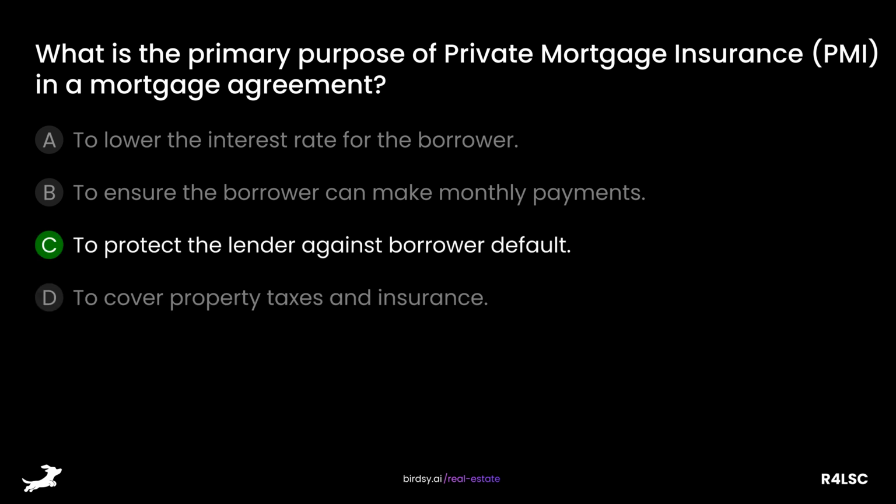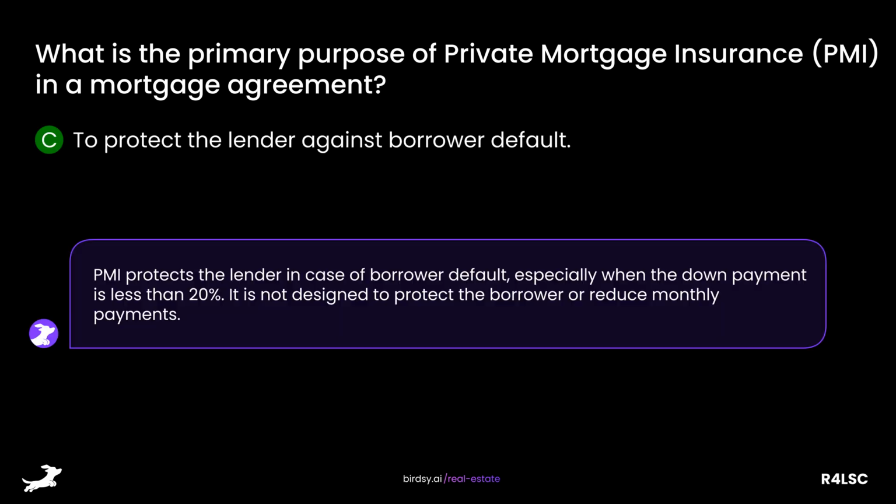The answer is C, to protect the lender against borrower default. PMI protects the lender in case of borrower default, especially when the down payment is less than 20%. It is not designed to protect the borrower or reduce monthly payments.